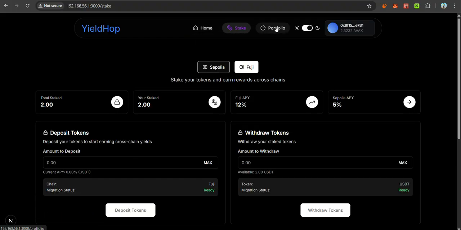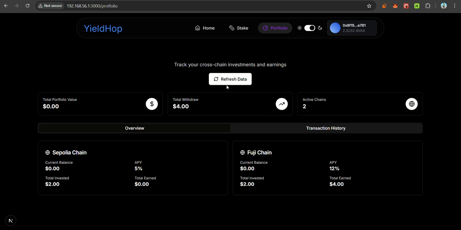So this is what the cross-chain platform YieldHop does. The next functionality of our product is portfolio tracking. Here you can see the total portfolio overview, Sepolia and Fuji chain APY, total invested, and total earned.